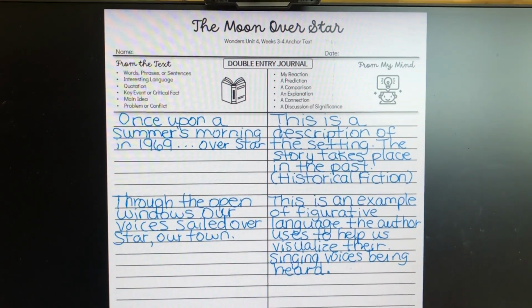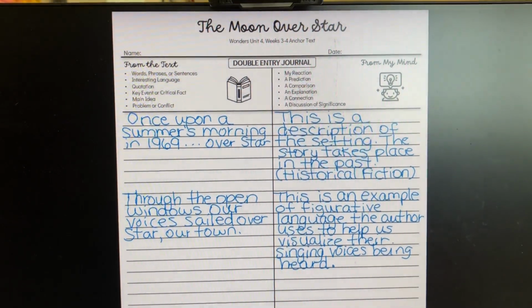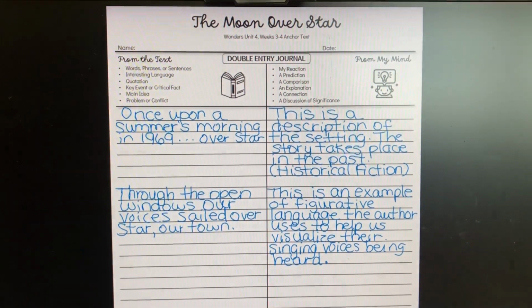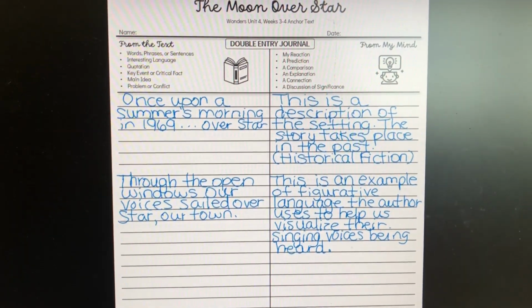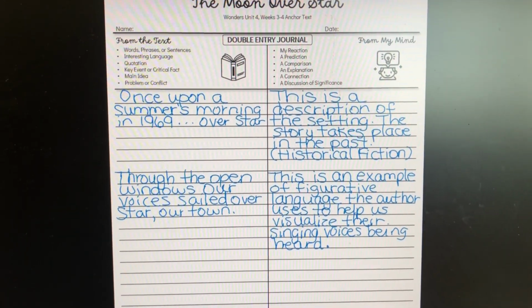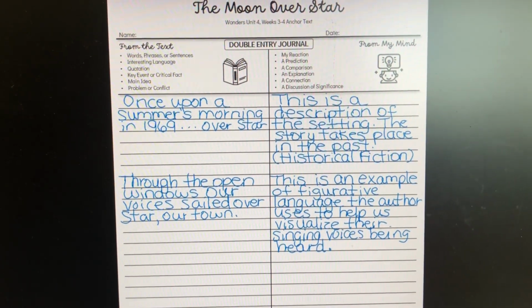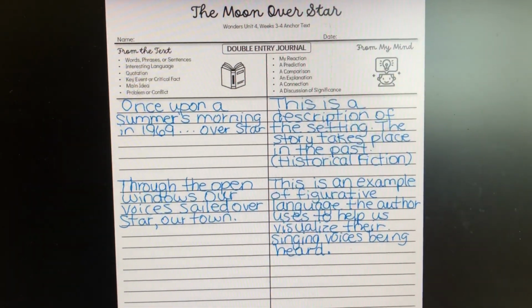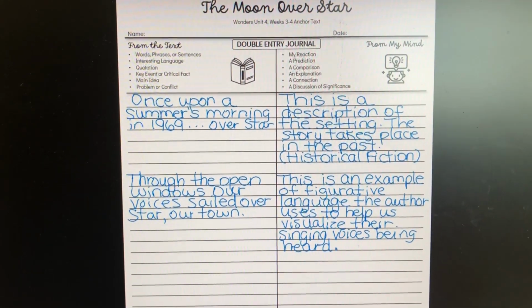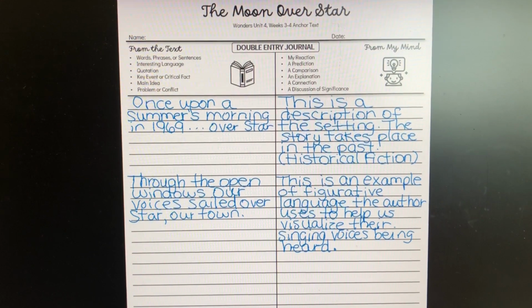Now for that text, we were working with a double entry journal. So I was modeling this for the students from the first page, and we'll continue tomorrow with the story so they can add to not only the front but the back of the sheet on different things that they want to make a note of, react to, make a prediction, etc. as they interact with the story.